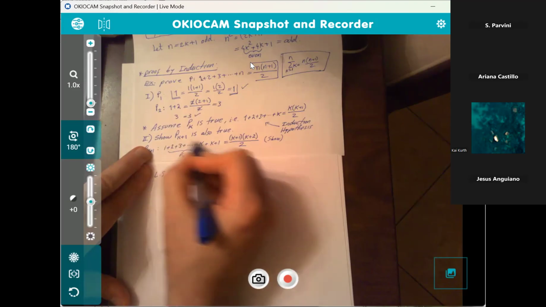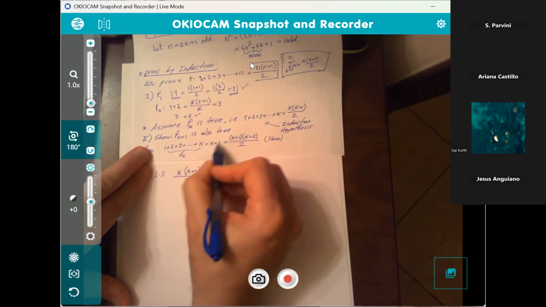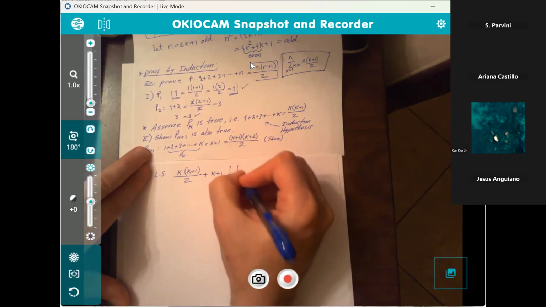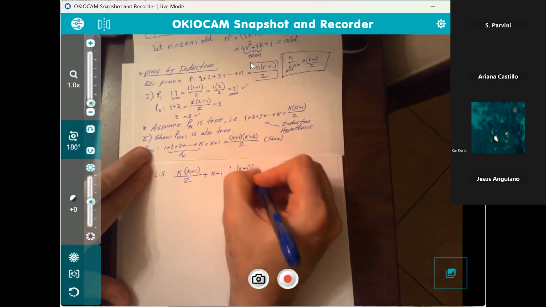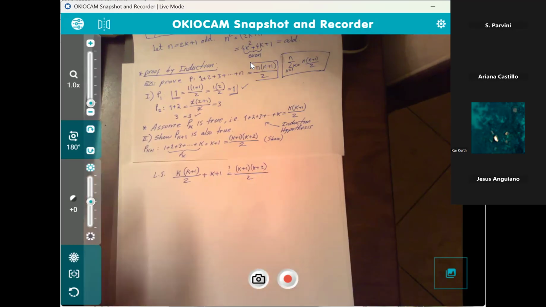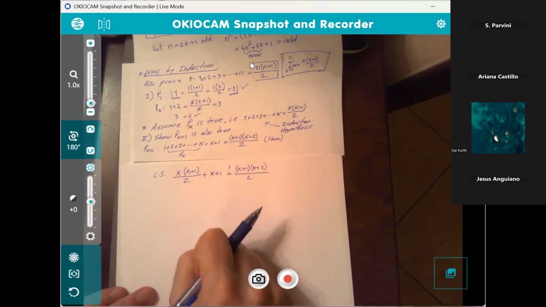That picks up all of these, plus k plus 1, right? Plus that k plus first term. Will this equal the right side? The right side should become k plus 1, k plus 2 over 2. So my task is now to show the left and the right side are equal.